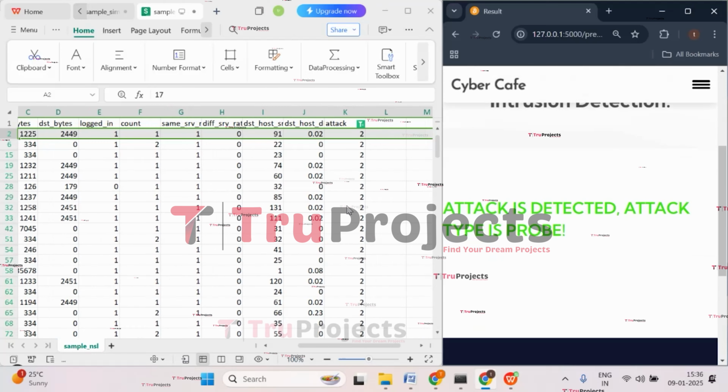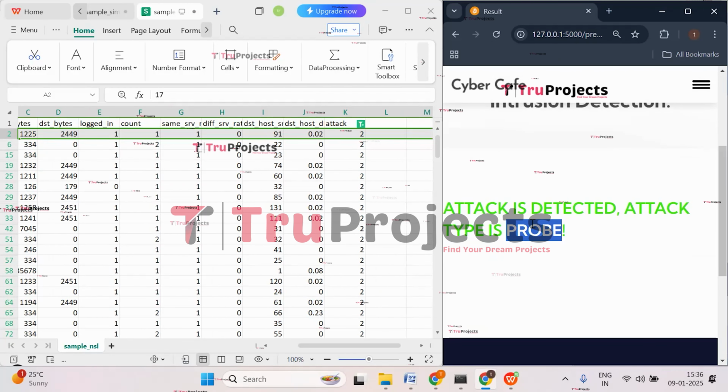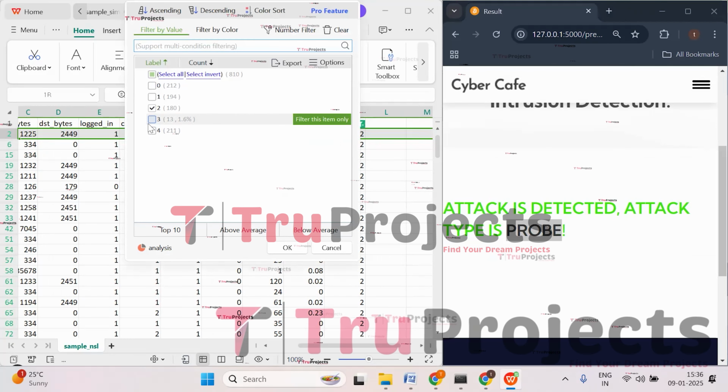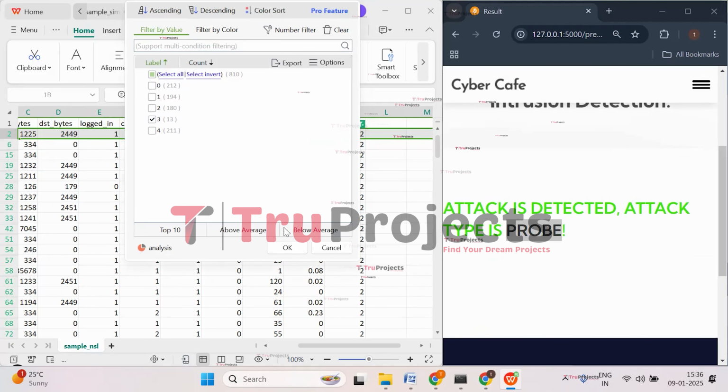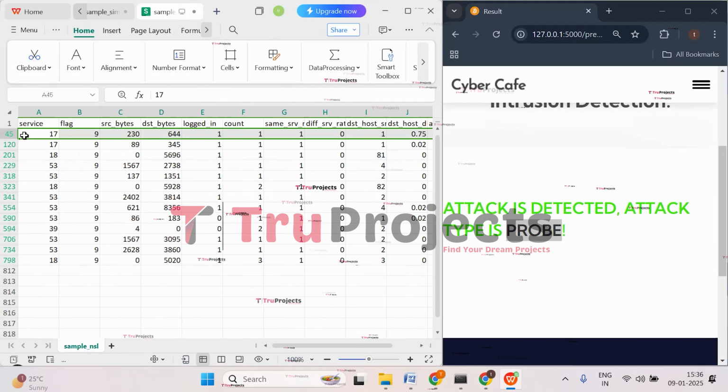And here we got the prediction that there is an attack and that attack type is probe attack. So your attack is detected and it is probe attack. Let's try with the third class label. Click on OK.